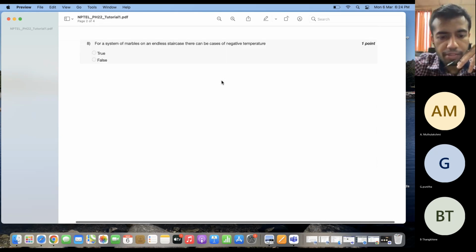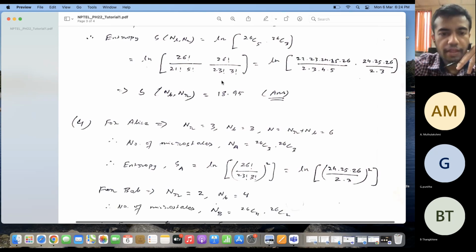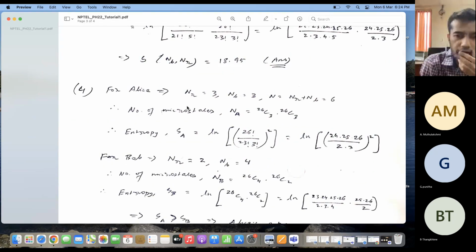So here also we will proceed in the same way. That is, first for Alice, she has 3 red cards NR and 3 black cards NB. So the total number of cards is NR plus NB, which is equal to 6. Then the number of ways in which she can pick up 3 red cards and 3 black cards from that entire deck is basically given by NA, which is 26C3 for red cards multiplied by 26C3 for black cards. So accordingly, the entropy will be logarithm of NA, which is this.